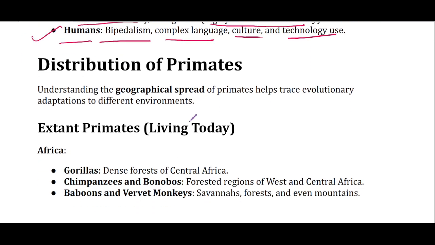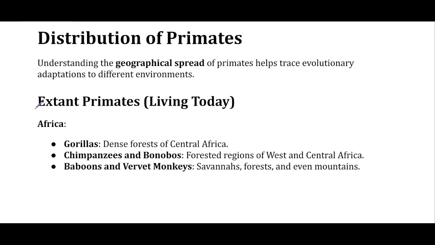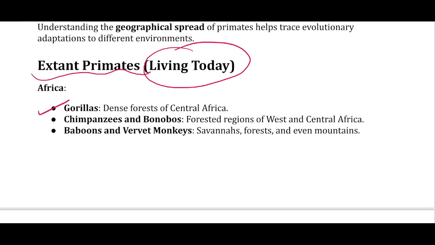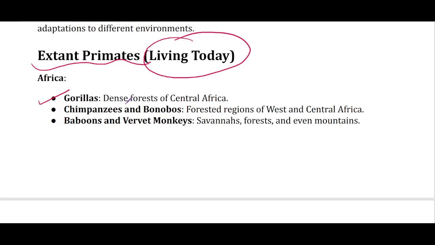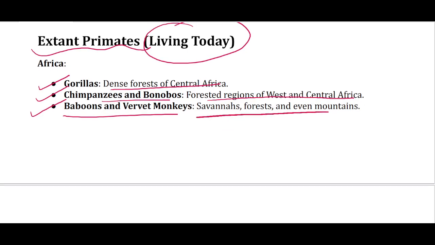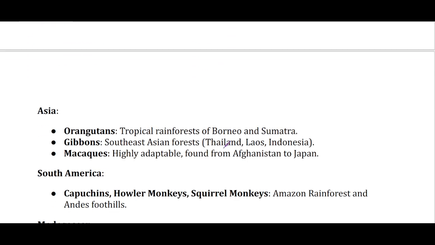And let's have a look at distribution of primates. Let's start with the distribution of extant primates, which are living today. So in Africa, gorillas are there, which live in dense forest of Central Africa. Then chimpanzees and bonobos are there that live in forested regions of West and Central Africa. And then there are baboon and vervet monkeys that live in savanna forests and even mountains.